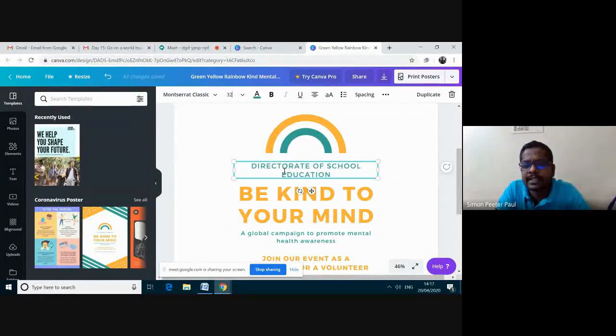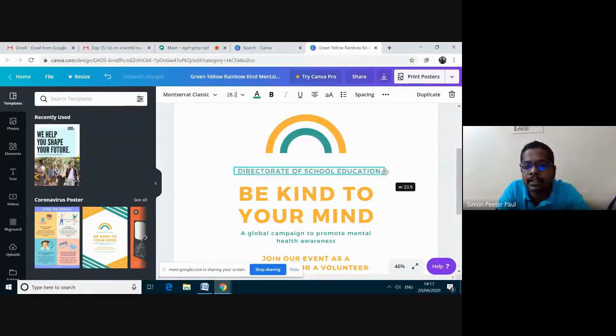Now I want this Directorate of School Education to be in one line. See here on the corners of this text box, you can increase the size by dragging at this point. Suppose if you want this one to be in one line, you can click at the center edges and drag the text box so the size becomes big.